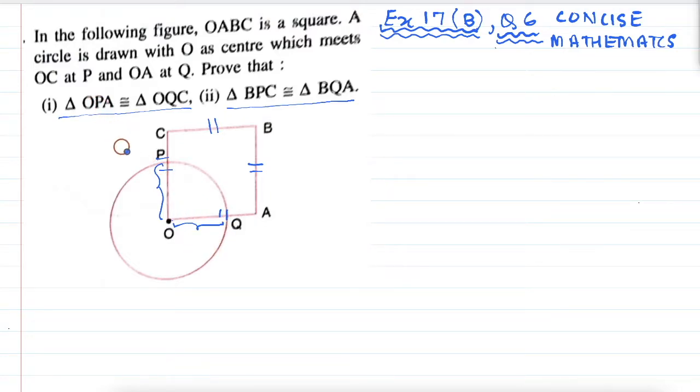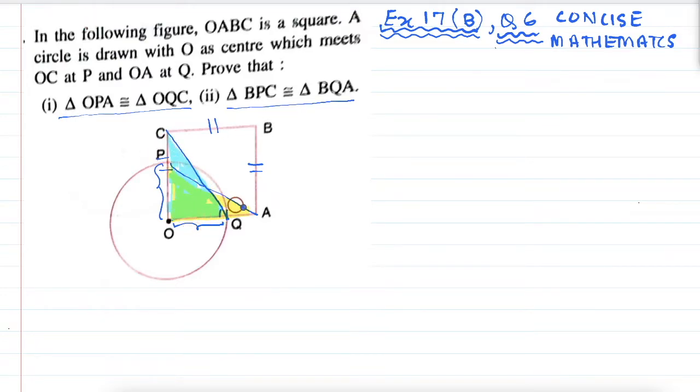And OPA, so we'll have to join this, and OQC. These two triangles are expected to be congruent. Now let us color them so that we can understand them better. We will call this triangle OAP or OPA with yellow color. We'll shade it. And the other one, which is OQC, we are going to shade it with this.